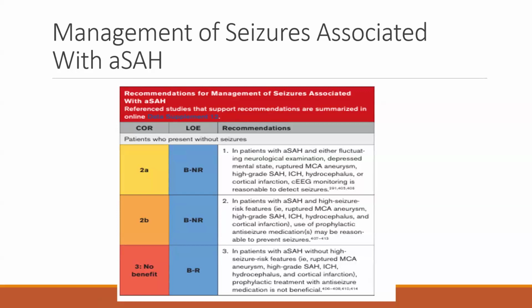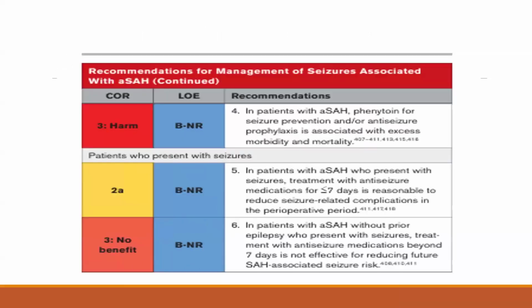In patients with aneurysmal SAH and high seizure-risk features like ruptured MCA aneurysm, high-grade SAH, ICH, hydrocephalus, cortical infarction, use of prophylactic anti-seizure medication may be reasonable to prevent seizure. In patients with aneurysmal SAH without high-risk seizure features like these, prophylactic anti-seizure medication is not recommended.